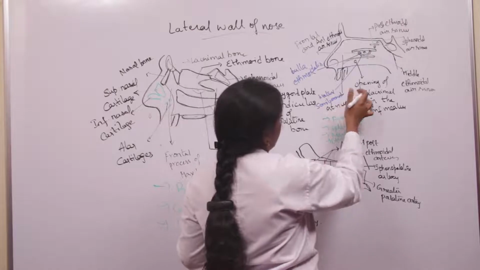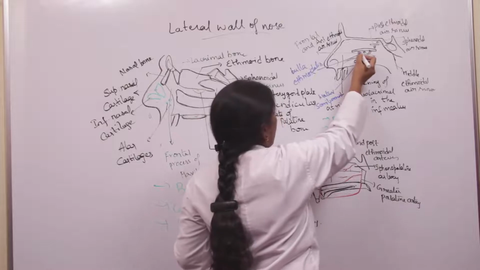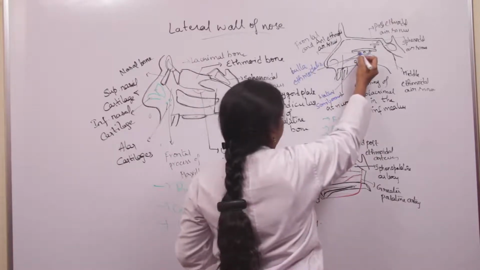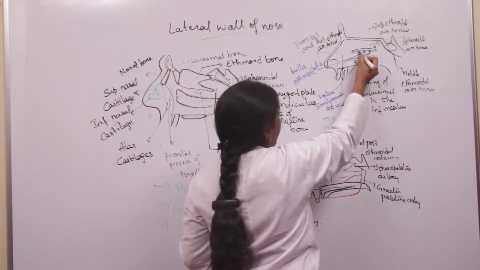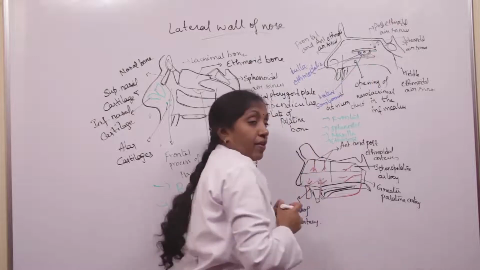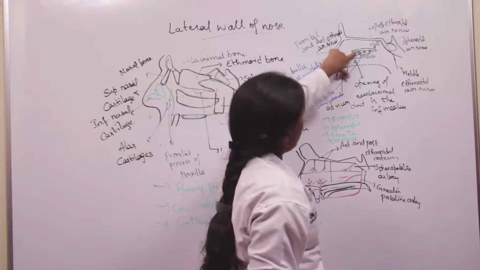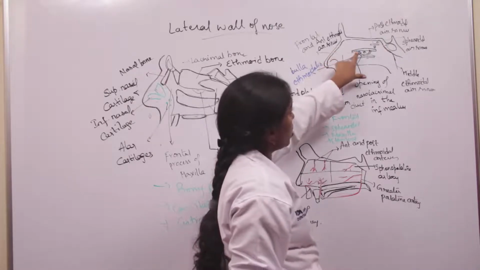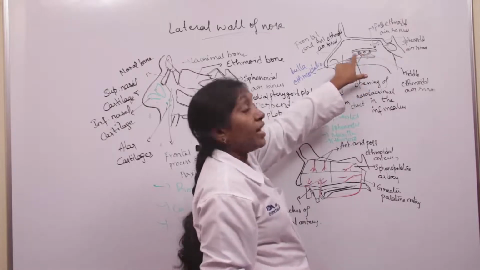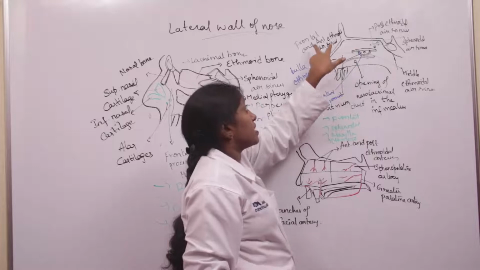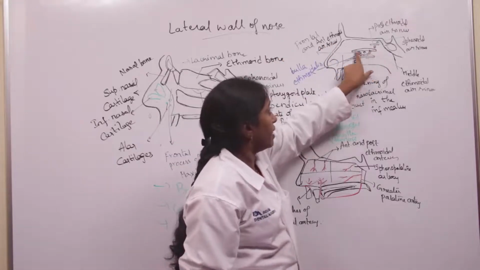From the hiatus semilunaris, a passage extends, which we call the infundibulum, and through the infundibulum, frontal air sinuses open into the anterior part of hiatus semilunaris. Just behind the frontal air sinuses, we have the opening of anterior ethmoidal air sinuses. So the anterior ethmoidal and frontal air sinuses open into the anterior part of hiatus semilunaris.